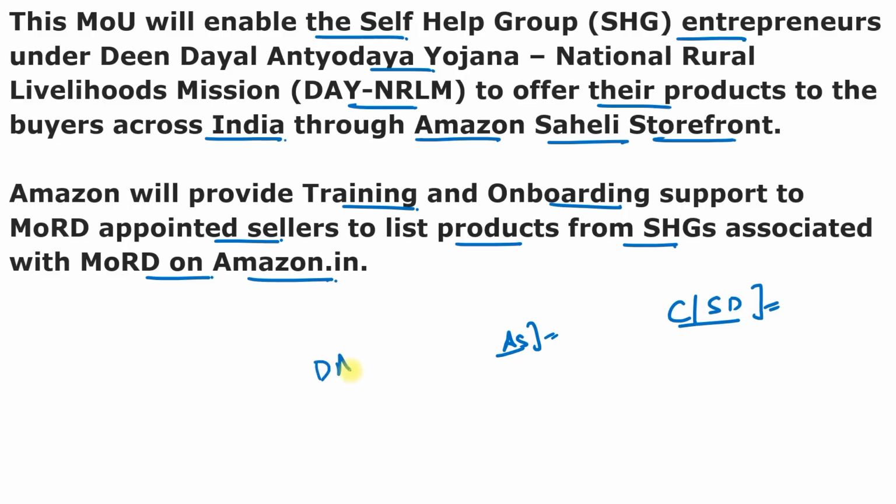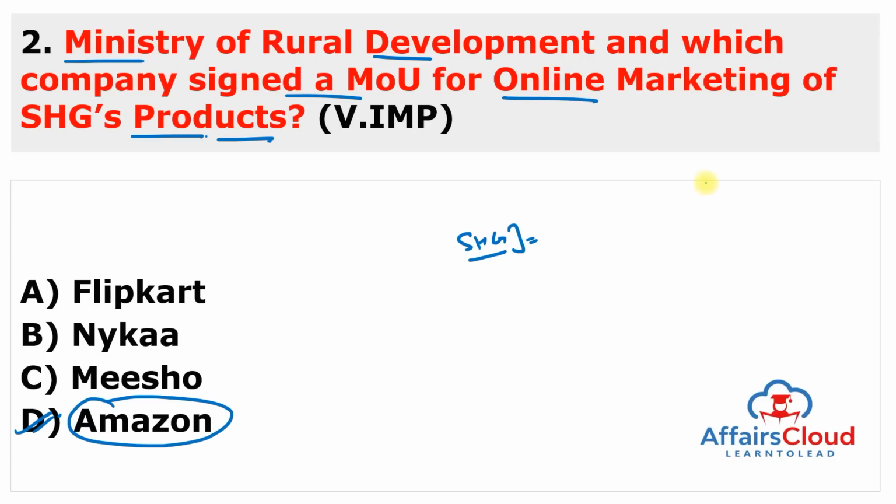Even this Deen Dayal Antyodaya Yojana, National Rural Livelihood Mission, has taken a number of steps to support self-help groups in accessing marketing, even markets for their products by getting them registered on the e-commerce platform like Flipkart, Amazon, Meesho and other things, so that the self-help groups' income can be increased and their livelihood can be enhanced and their unique products can reach all over the world. So this is the platform of Amazon, who signed an agreement with the Ministry of Rural Development.